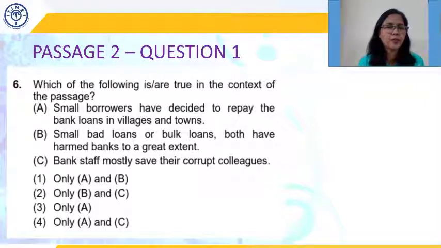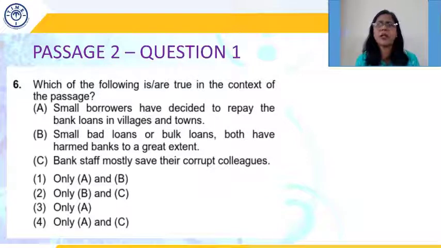The sixth question. Which of the following is or are true in the context of the passage? A, small borrowers have decided to repay the bank loans in villages and towns. No, the first part of the first paragraph itself says that even small borrowers are defaulting. So A cannot be your answer. B, small bad loans or bulk loans both have harmed banks to a great extent. That is mentioned. So B has to be part of your answer.